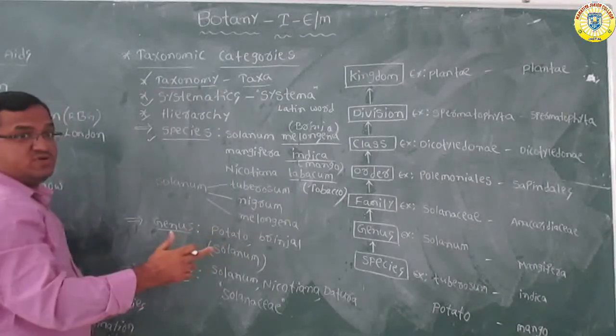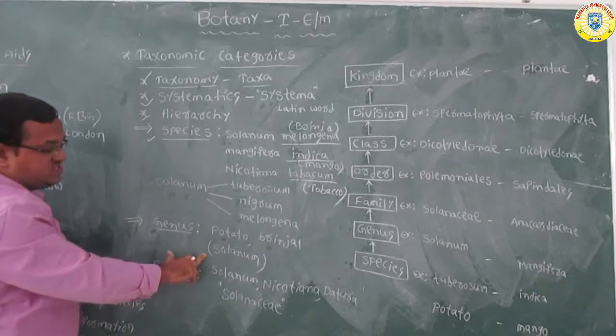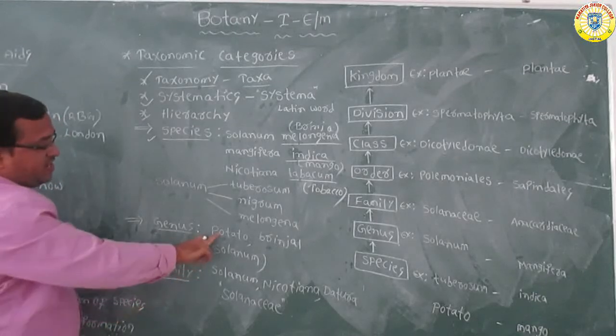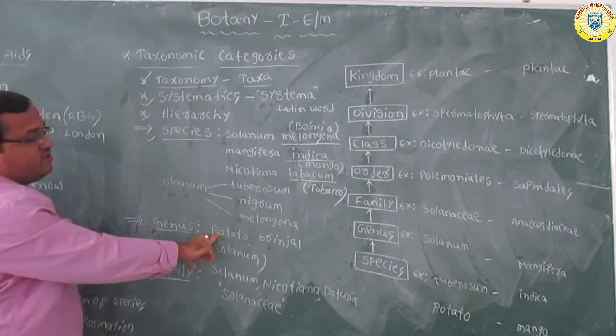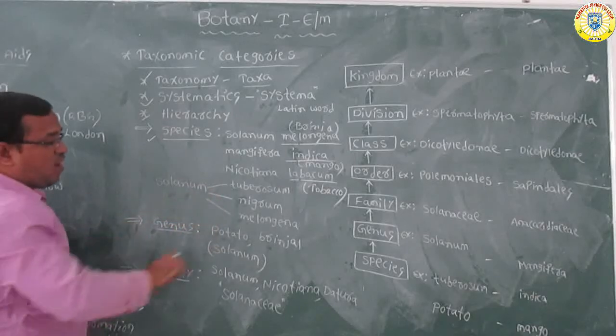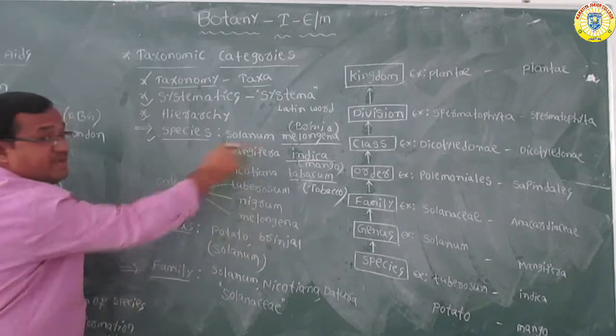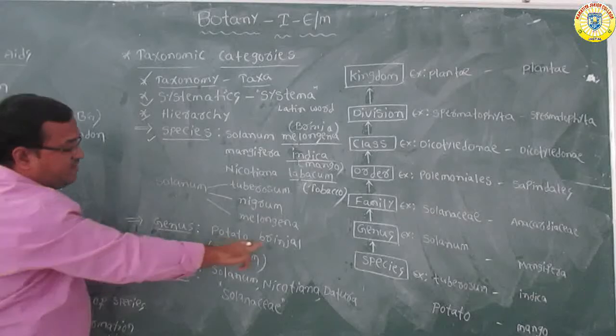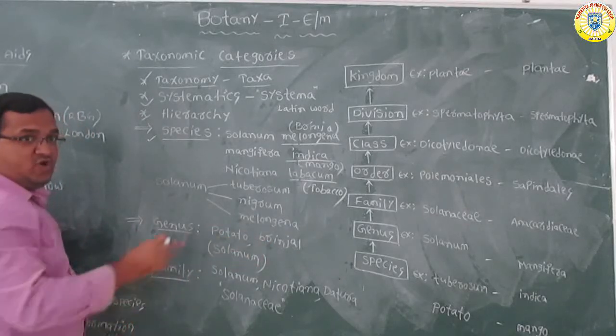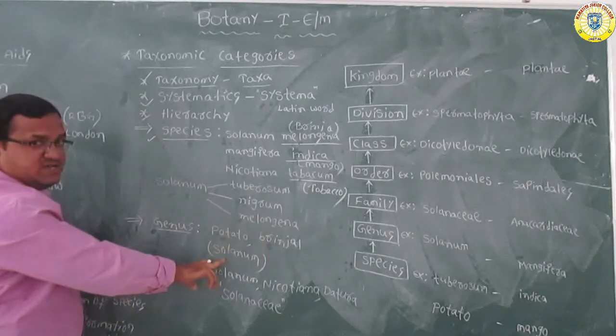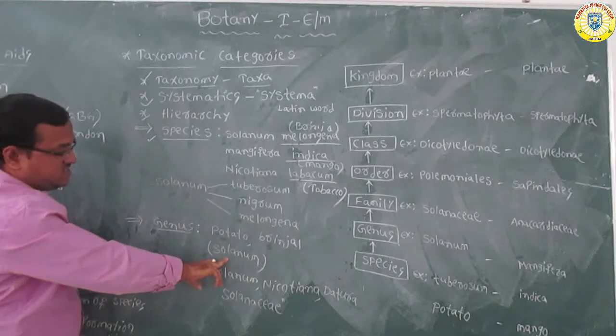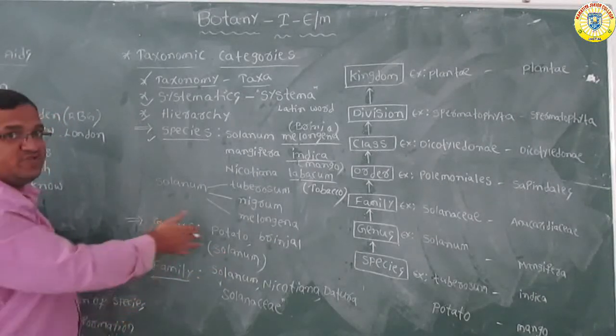These two belong to the genus Solanum. The scientific name of potato is Solanum tuberosum, and of brinjal is Solanum melongena. Both belong to the genus Solanum. So that is about the genus.